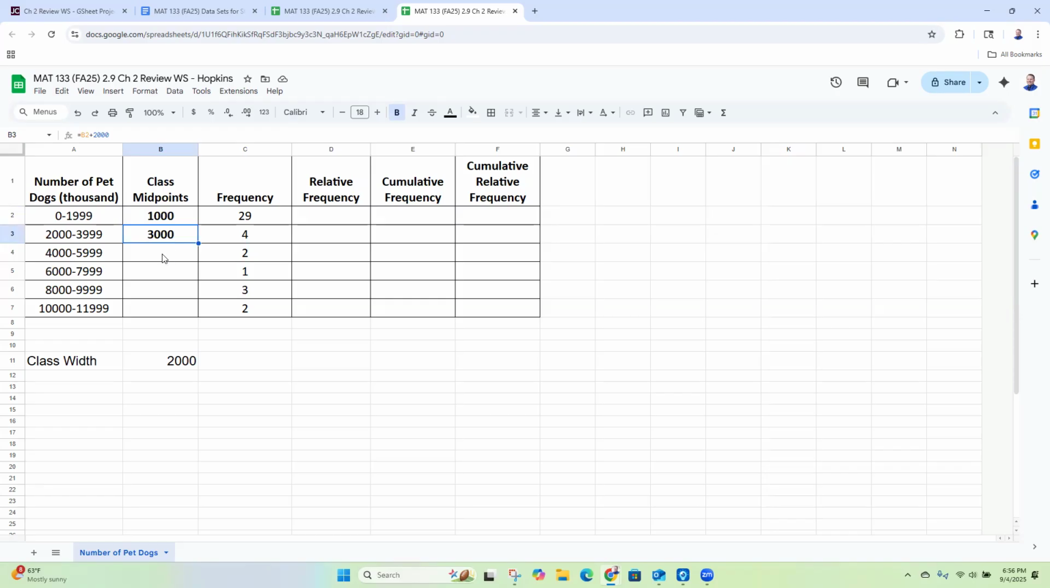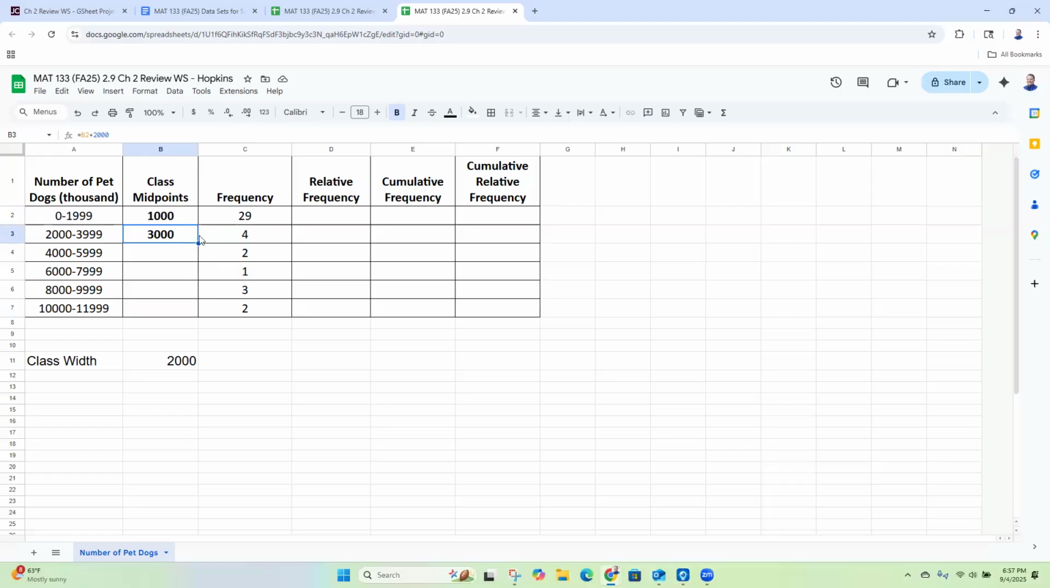Now I still don't want to have to type that out for all of these, but I don't have to, because now that I have this, I can copy this formula for all the other blank cells. Okay. Because all I'm going to do is add 2,000, add 2,000, add 2,000. And I can do that because I've used the cell reference.